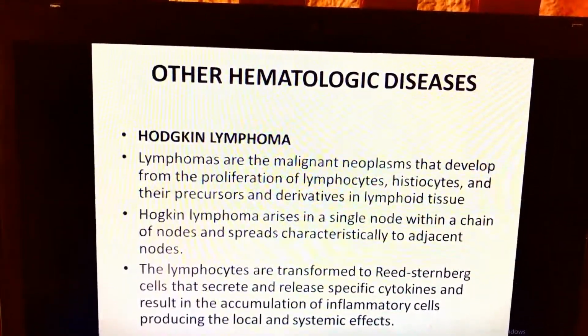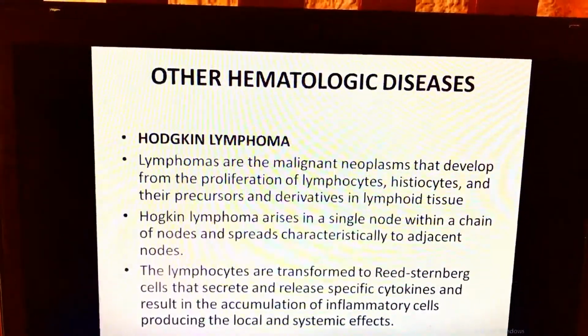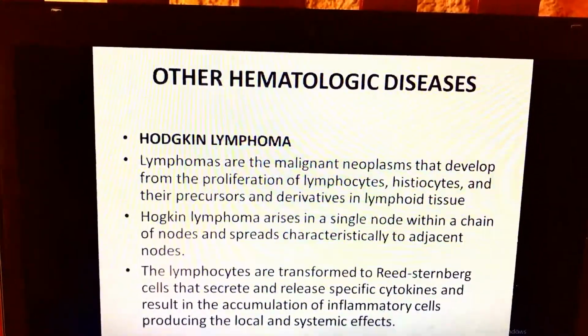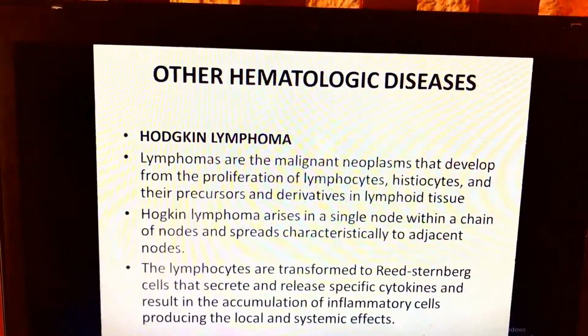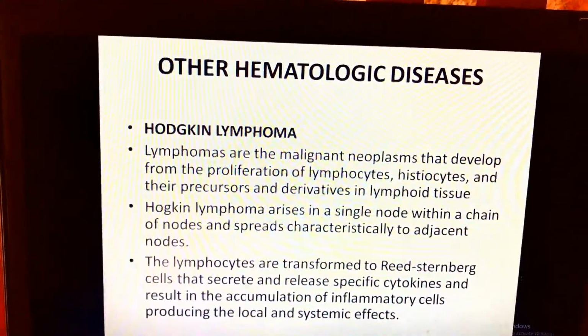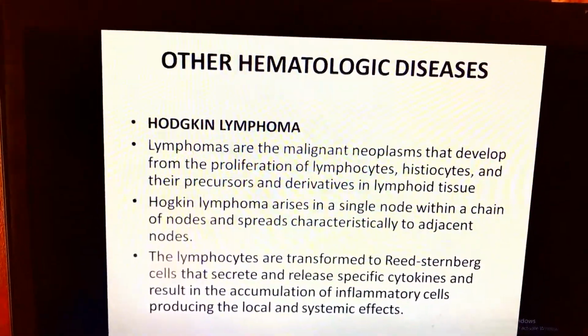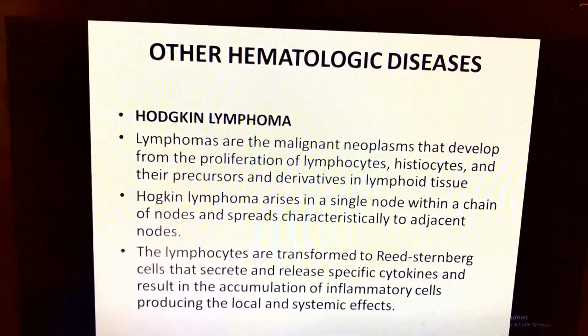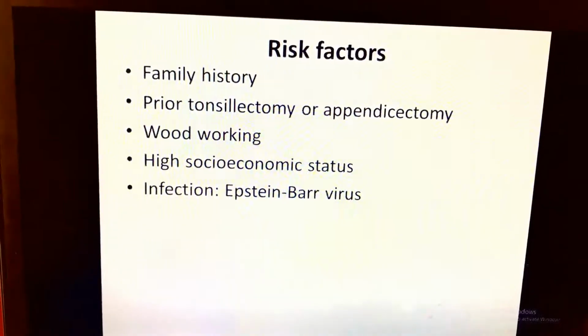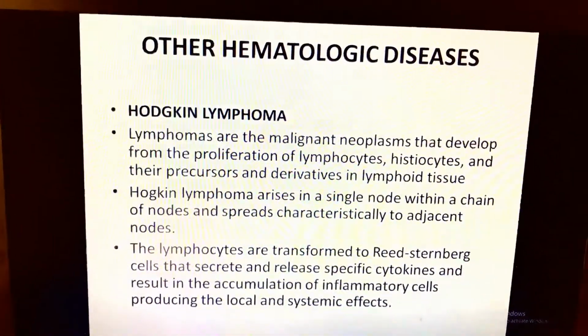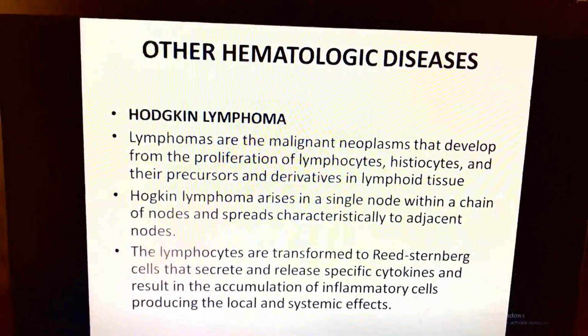The lymphocytes are transformed into Reed-Sternberg cells that secrete and release specific cytokines and result in the accumulation of inflammatory cells, producing local and systemic effects. So, Hodgkin lymphoma arises from a single node within a chain of nodes.